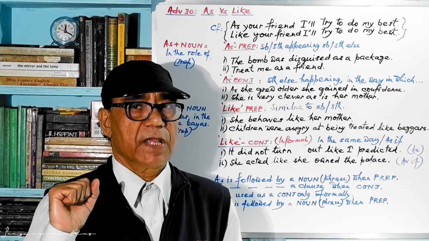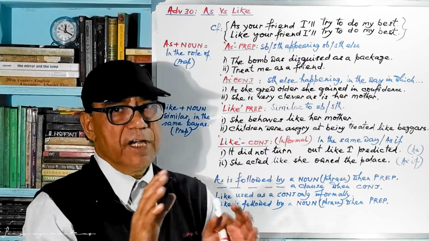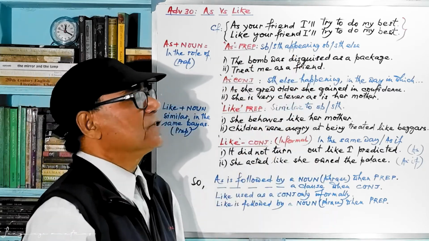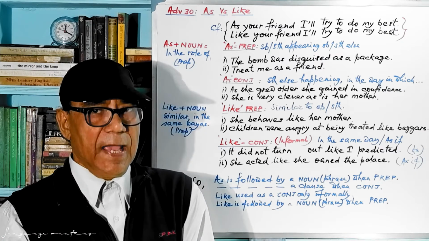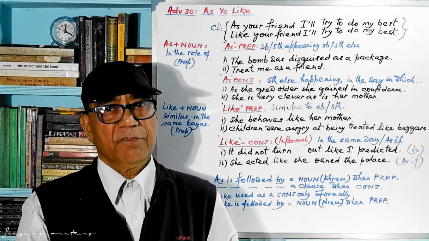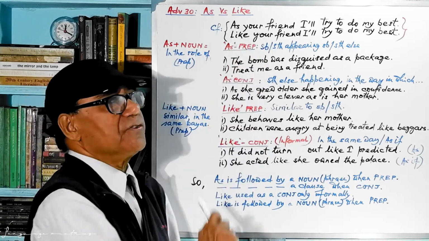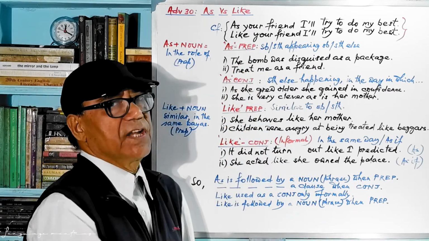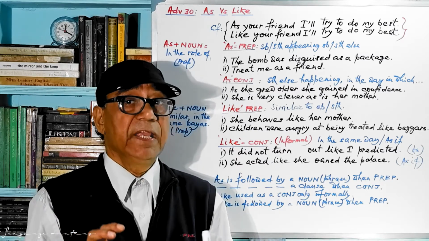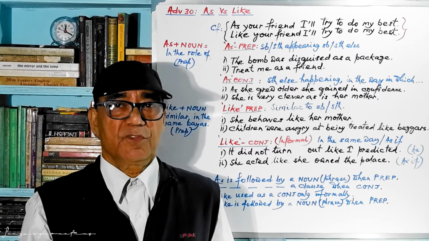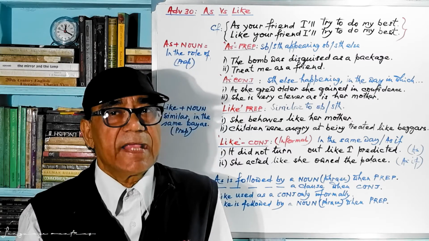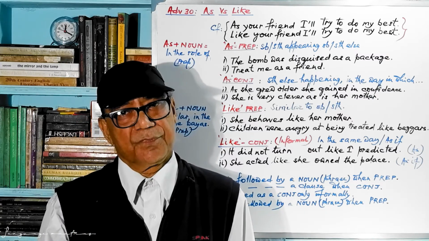Let's begin with a question this time. You have to give the difference between two sentences. The two sentences are: "As your friend, I'll try to do my best," and "Like your friend, I'll try to do my best." The basic difference you can see is "as" in the first sentence and "like" in the second sentence, and no other differences. But I tell you, the meaning is different. So you have to make your observation. Try to write your observation in the comment box so that I can respond to your answers.